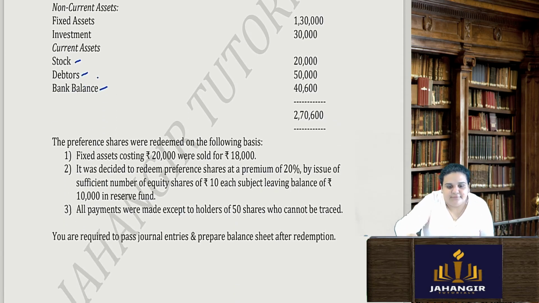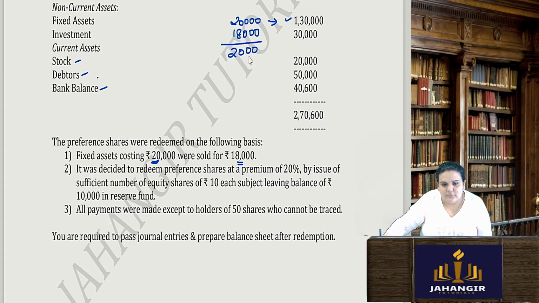The preference shares were redeemed on the following basis. Fixed assets costing rupees 20,000 was sold for 18,000. My total fixed assets are 1,30,000. From that 1,30,000, I am selling 20,000 of fixed asset at selling price of rupees 18,000. So again here is 2,000 loss. I am not selling all my fixed assets, a part of it. 20,000, but it was sold at 18,000. So 2,000 rupees loss.